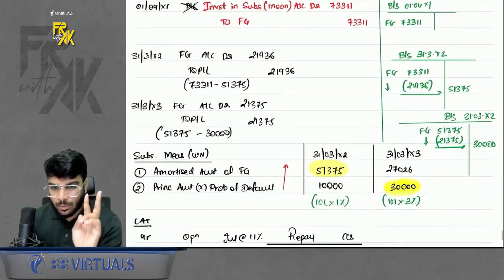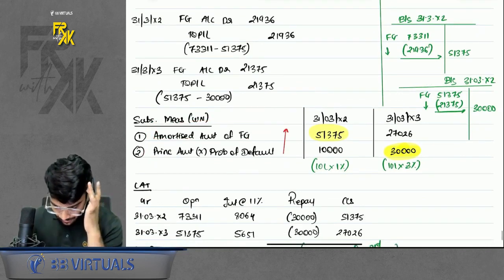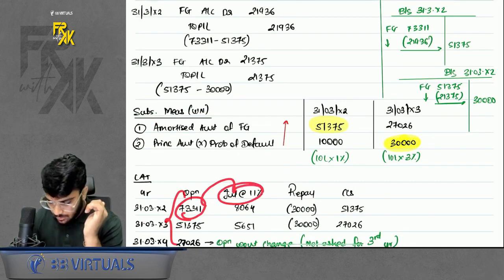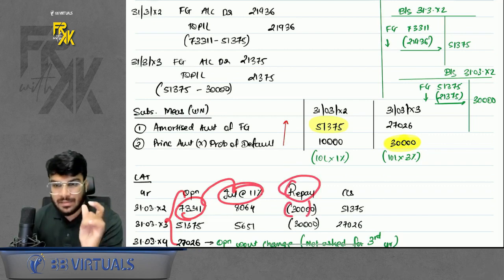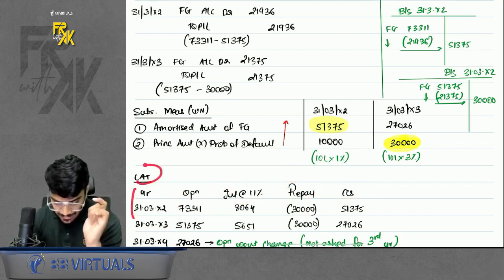Just find two values on year end. One, the amortized amount of financial guarantee. How to find it? Prepare a LAT. Take opening, take interest, less repayment. What is the repayment? The savings of each year. You will get closing. Do remember this LAT is notional.